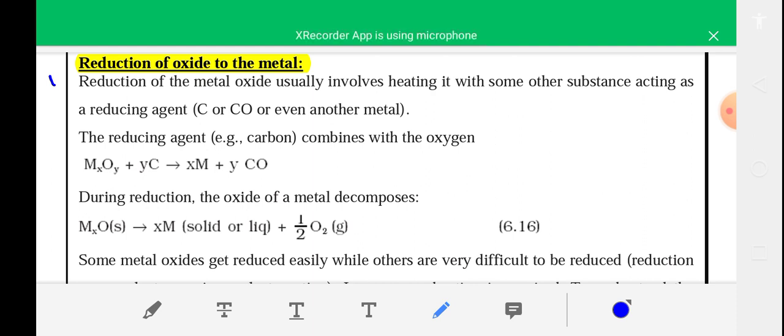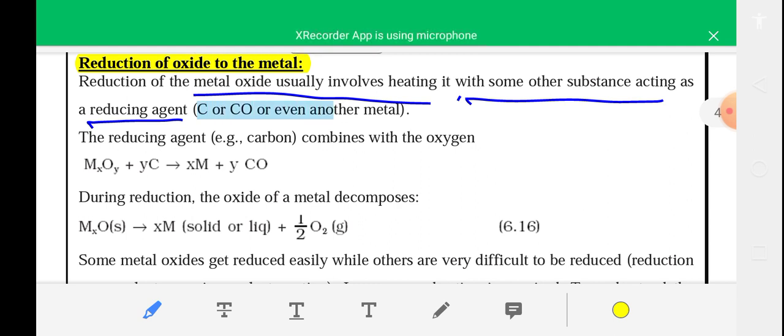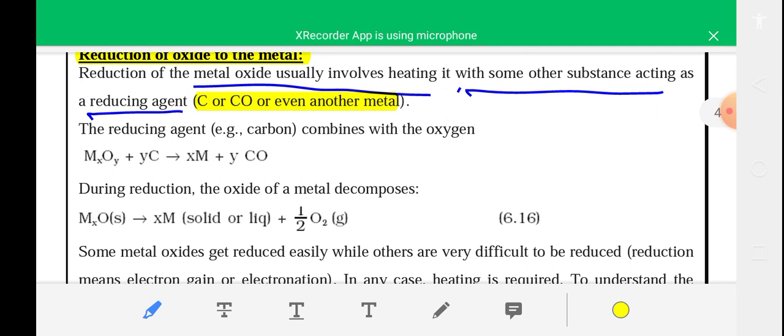Reduction of metal oxide usually involves heating the metal oxide with some other substance, known as a reducing agent. Reducing agents are generally carbon or carbon monoxide, or even another metal is also used as a reducing agent.